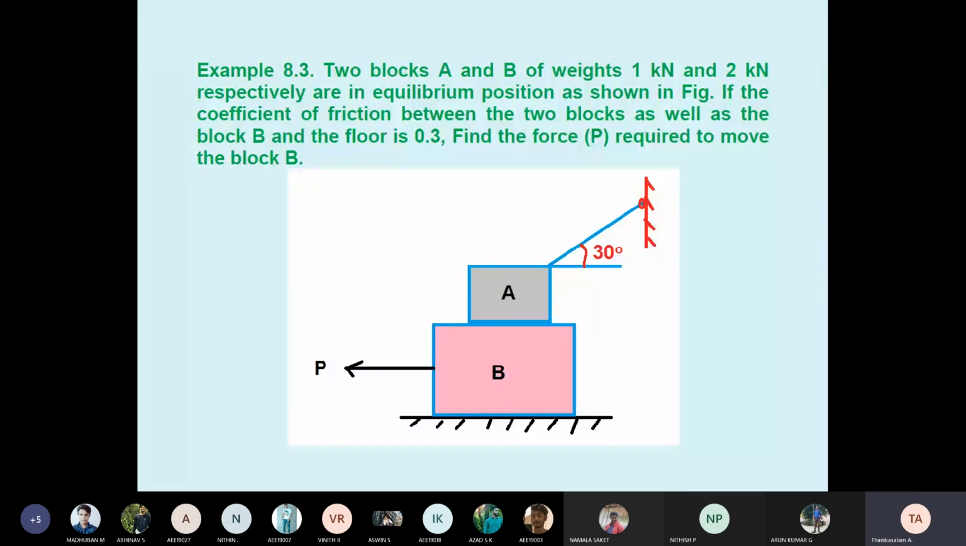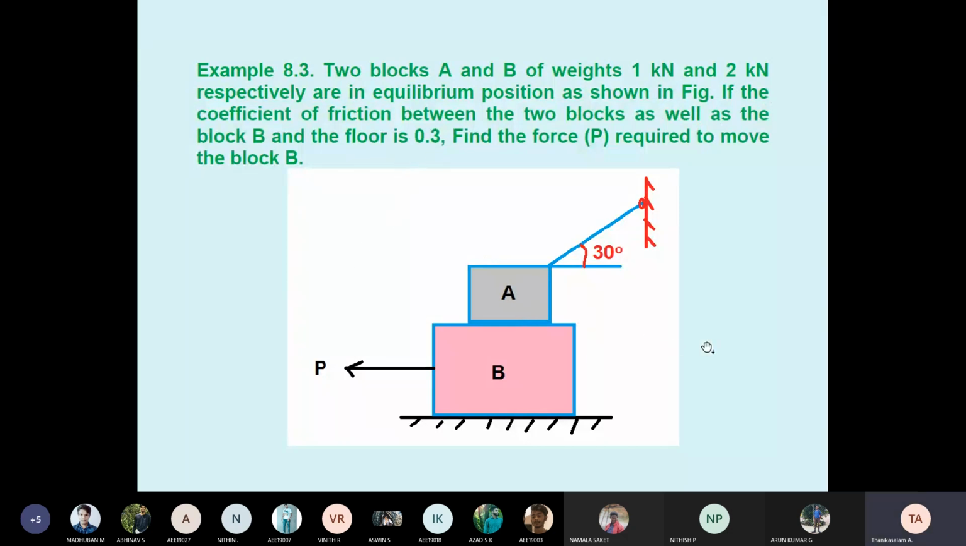I told you, wherever bodies are in contact, friction develops. Here A is in contact with B, therefore friction develops between A and B. Similarly, consider B. B is in contact both at the bottom and the top: the bottom is the horizontal floor, and the top is another block. So when considering block B, there are two frictions, bottom and upper. That's why they gave that the coefficient of friction between the two blocks, as well as between block B and the floor, is 0.3. You see the free body diagram.